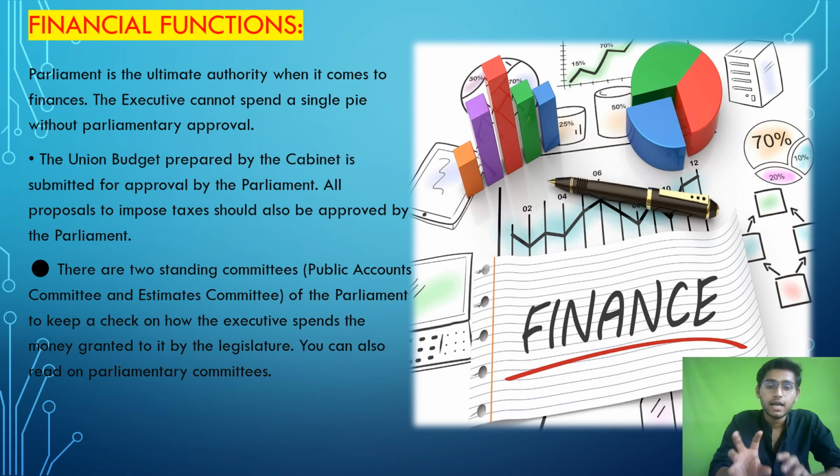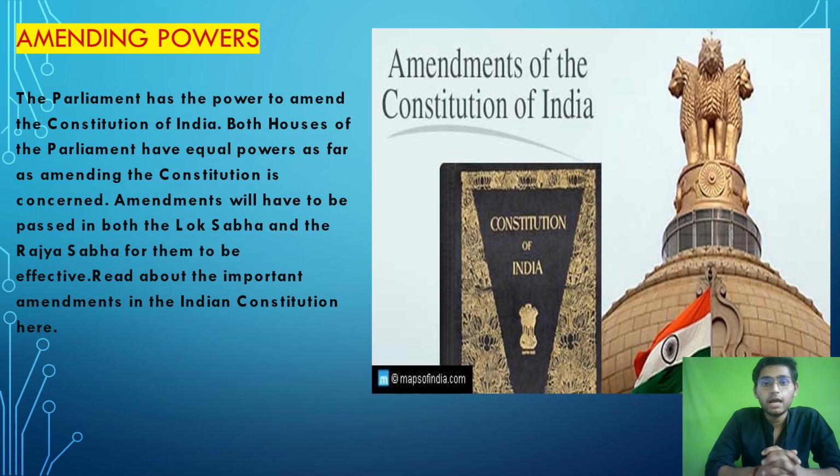The parliament has made two committees, the Public Accounts Committee and the Estimates Committee, and the function of these committees is to check how the executive or administrative authority spends the money granted by the legislature. Now, amendment powers of the parliament. Power to cause changes in the constitution. Parliament has the power to amend the constitution of India.